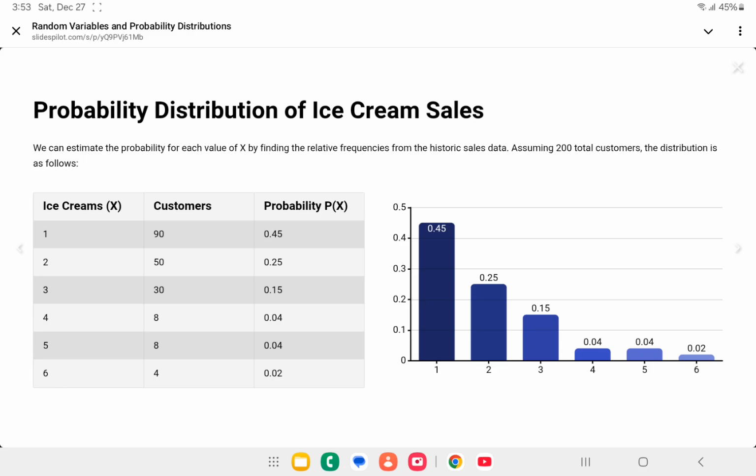X is a random variable. It is called random because it can take several different values and is the result of a chance happening. We estimate the probability for each value of X by finding the relative frequencies from the historic or experimental data. The distribution for X, the number of ice creams one customer buys, looks like this. As a dot diagram, it looks like this, which could be rearranged to look like this. We often like to show distributions as a graph. We can use this distribution to answer questions.